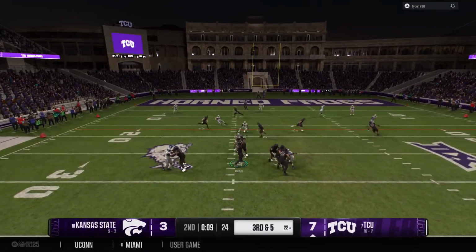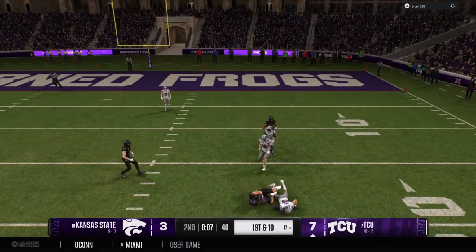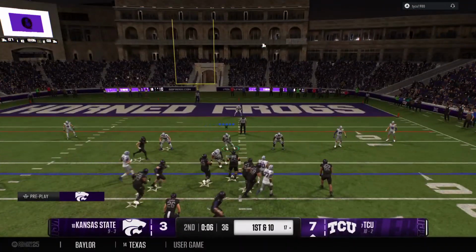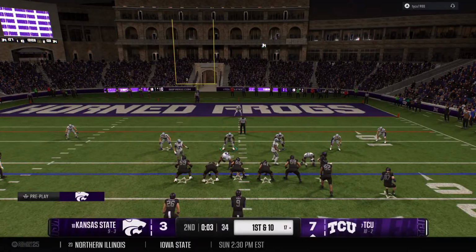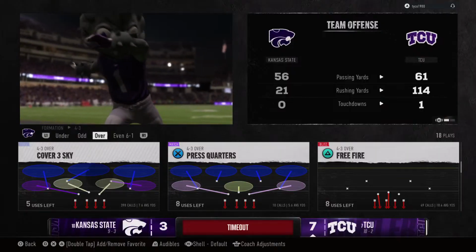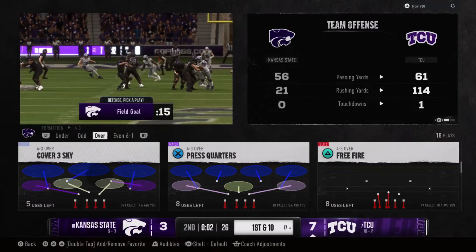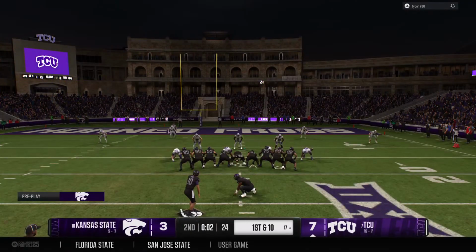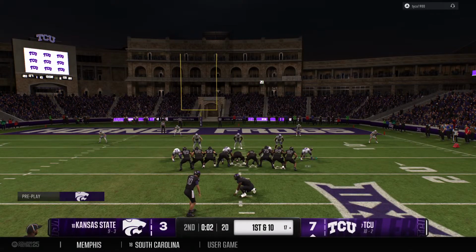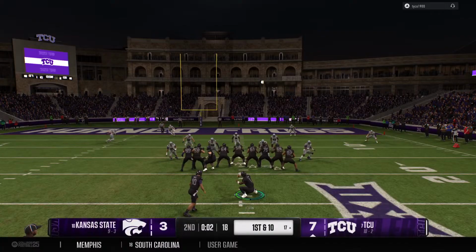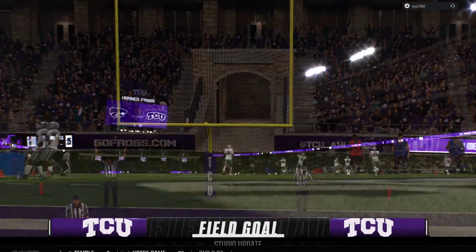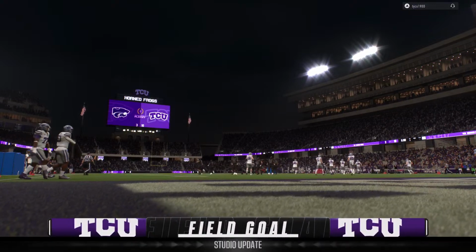Shotgun formation here on third down. Goes to his right side there for the completion. They've got him, but that completion is good enough for first down yardage. The offense calls a timeout here. That's their third and final of the half. So just before halftime here, out comes the field goal unit. And that one's straight down the middle. And that field goal, the final play of this opening half.